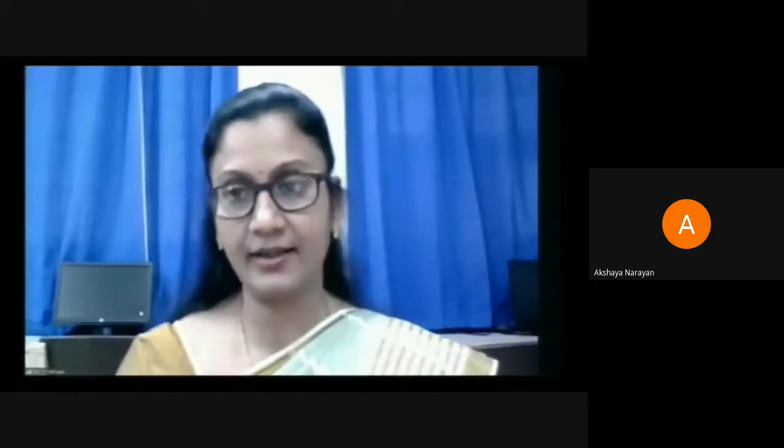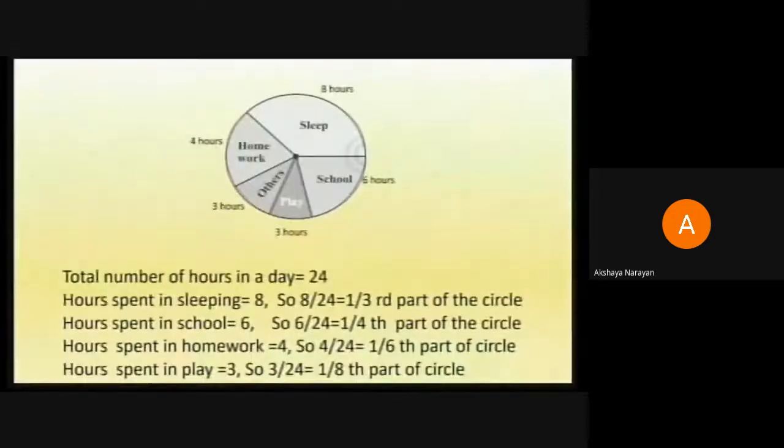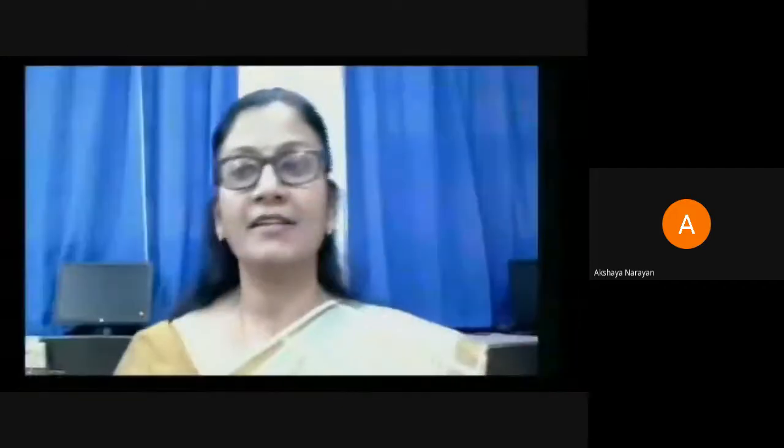When you want to represent the data given in the form of a pie chart, the whole circle is considered as one whole and all the remaining portions should be proportionately allocated area in the circle depending on the fraction it is producing with respect to the whole circle. So I think with that, now we will take up a problem and try to understand how this tabulated data can be put in the form of a pie chart.